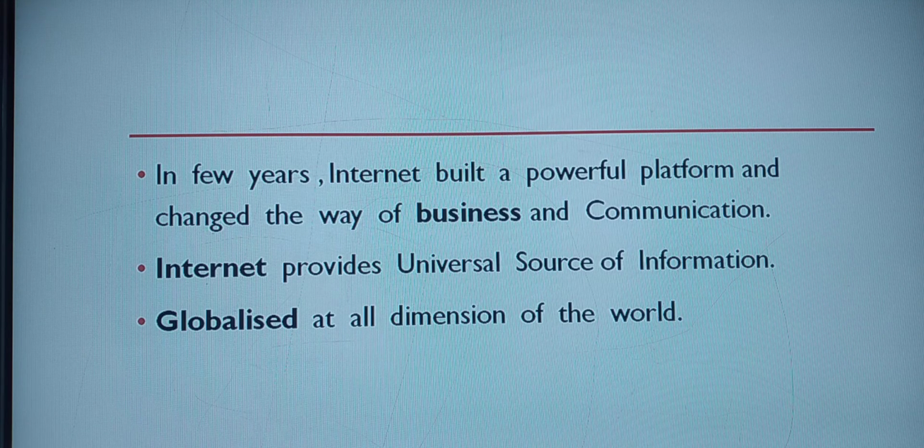So here the internet provides a universal source of information. Just by means of the internet we can get information from worldwide, not from the single place where you are sitting. You can get the information from worldwide. So here all are globalized. Okay, globalized means everything became alike. Wherever you want to get information from, you can get it. You can get the information just by sitting at your home, at your work or at your source. You can get all the universal sources of information.